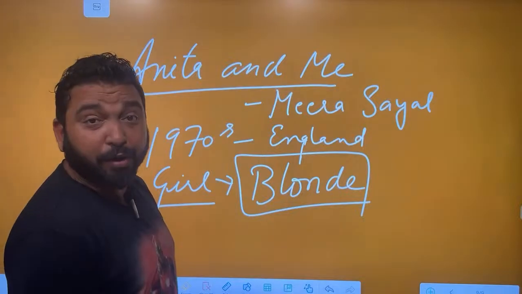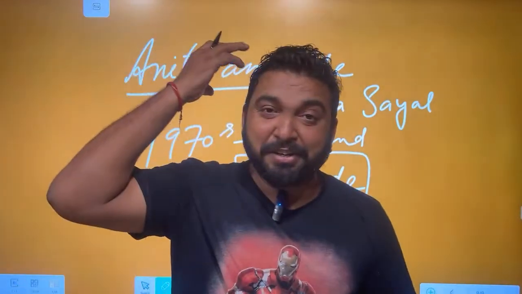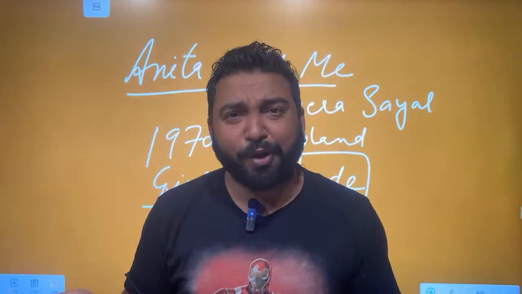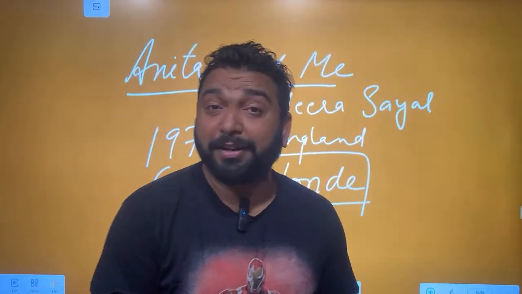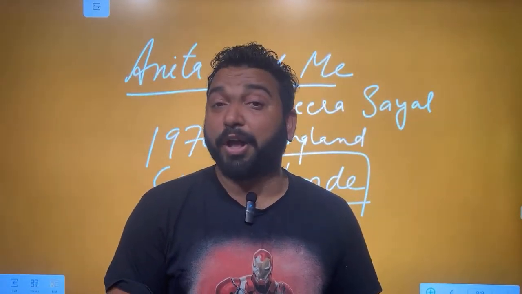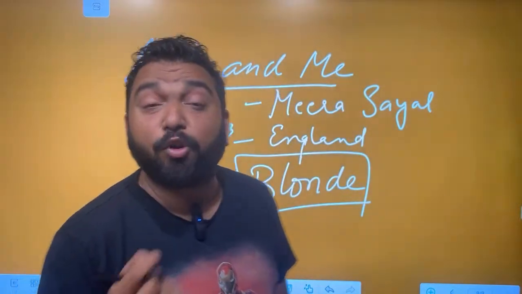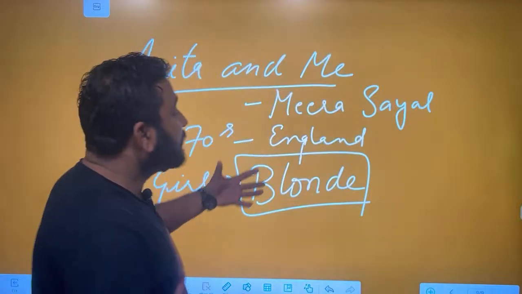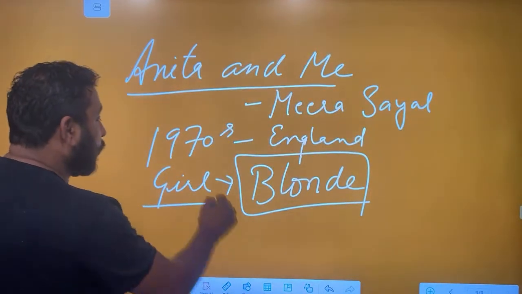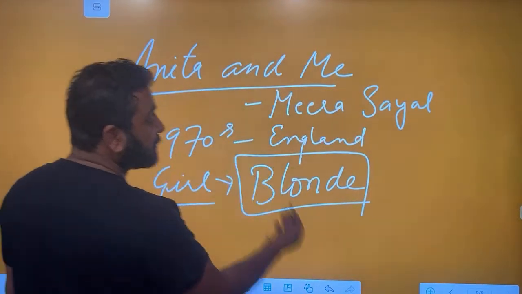I want to be a blonde. I want to have white skin, golden hair. I want to look like foreigners. Just like Pecola in The Bluest Eye, she wanted to have blue eyes. So why does a girl say that, no, I don't want to be a doctor or something, I want to be a white girl? These are the post-colonial references where one identity has become inferior, another superior.